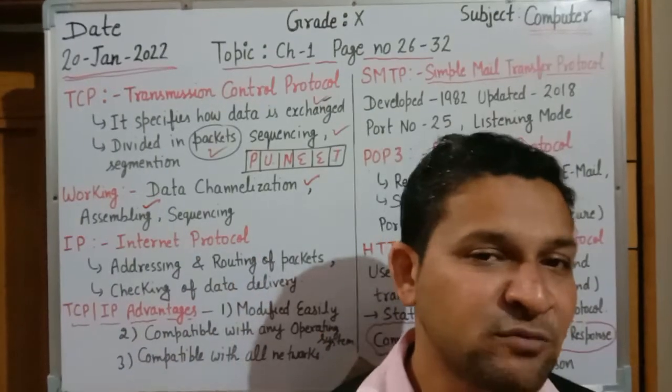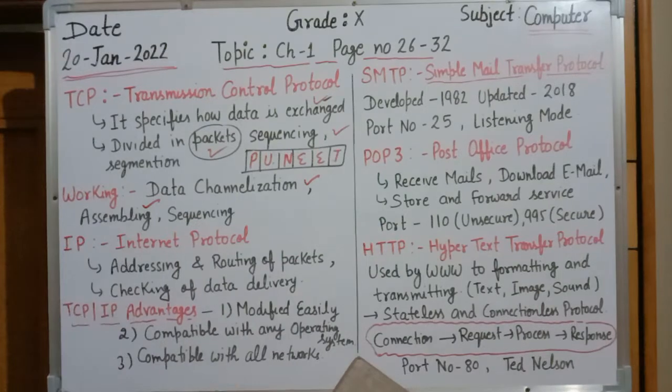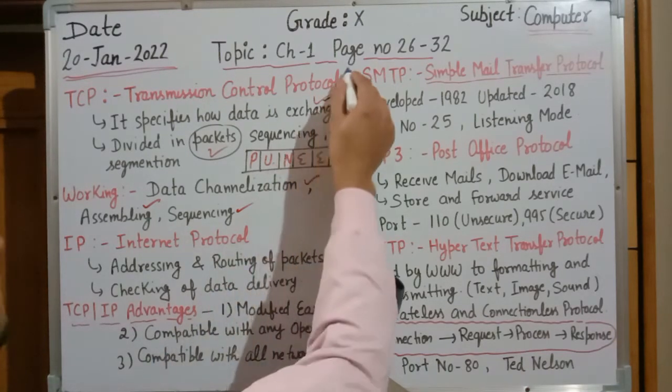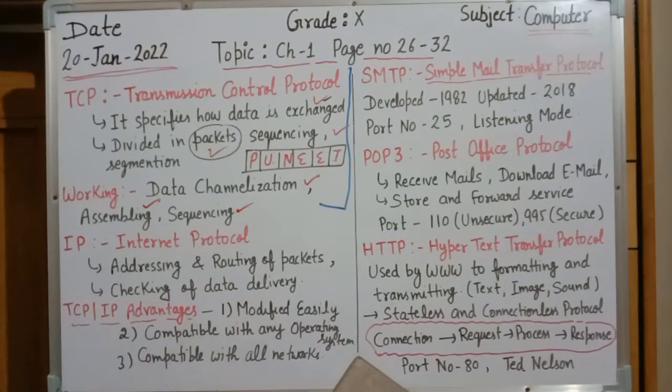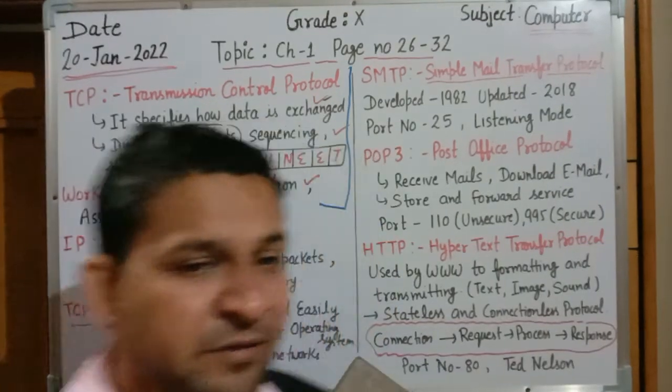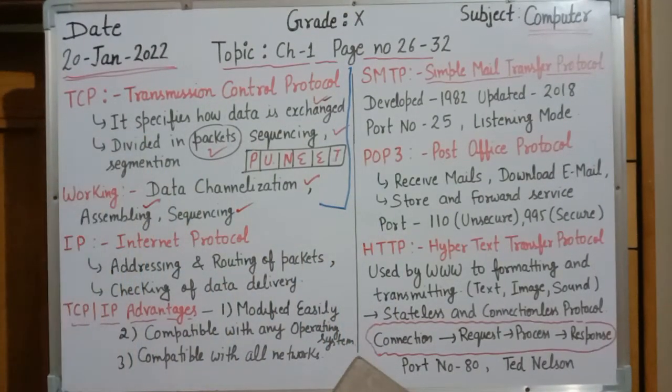It will divide data into small parts. And third one, sequencing. It will arrange the data in a specific sequence so that the meaning of the data is not changed. This is the concept of TCP. What does TCP do? Sequencing, assembling, data channelization, dividing the packets, all these tasks are performed by TCP.